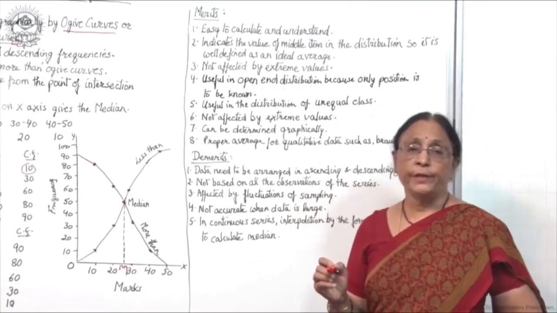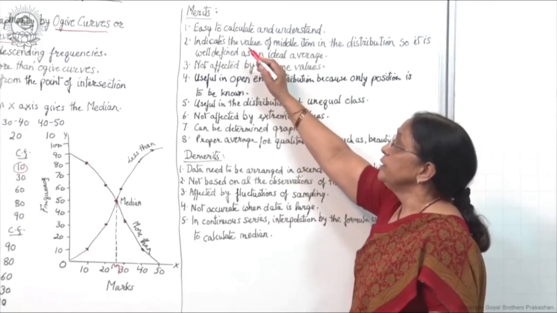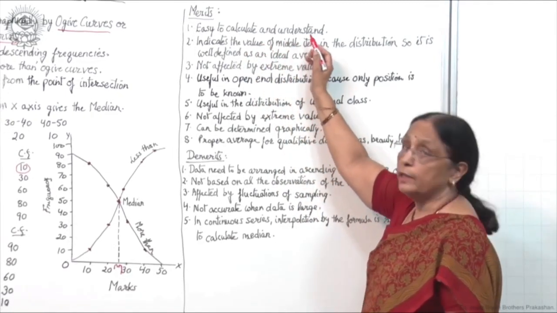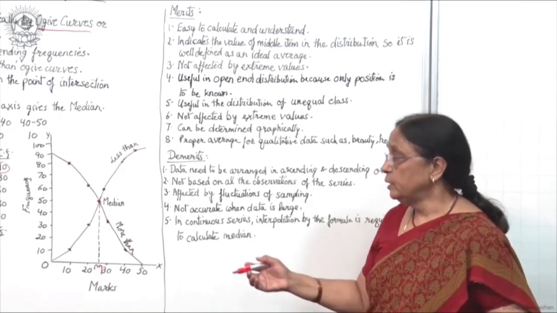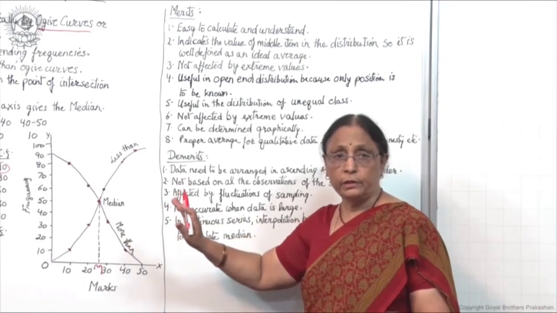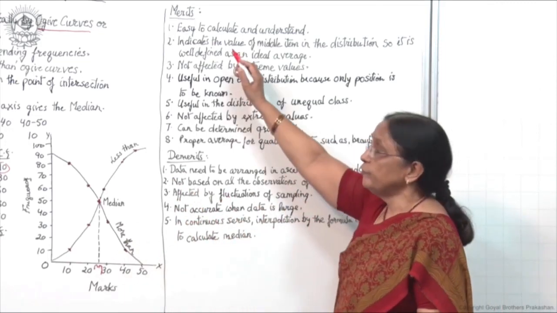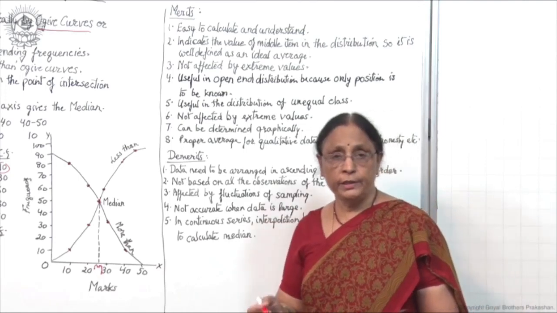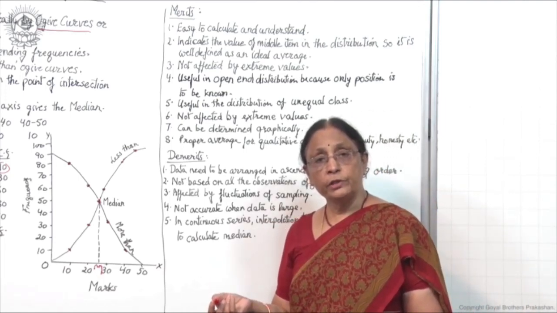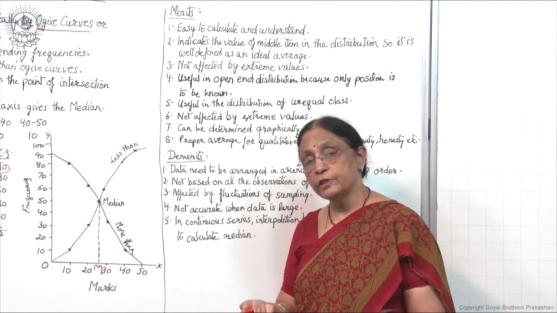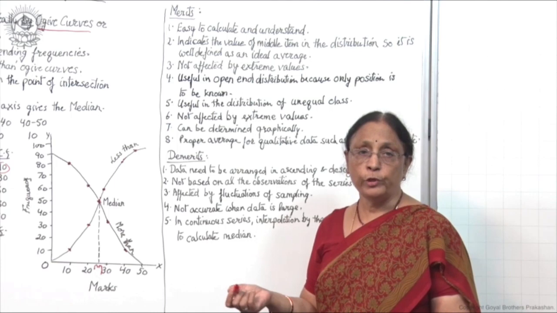The first merit is that median is a simple value, easy to calculate and understand. As you have done calculations earlier and learned the graphical method, you will find that calculating the median is very easy in comparison to the calculations involved in standard deviation, mean deviation and correlation, which you will be doing later.